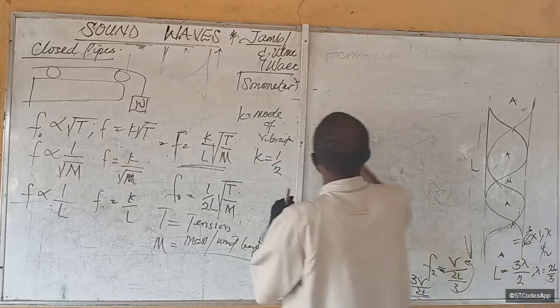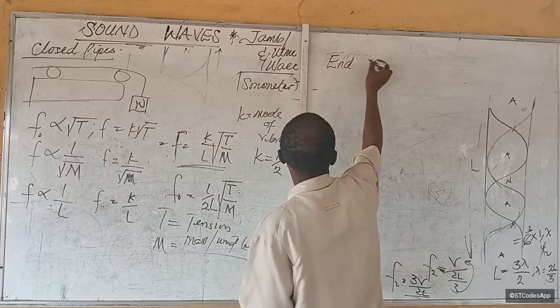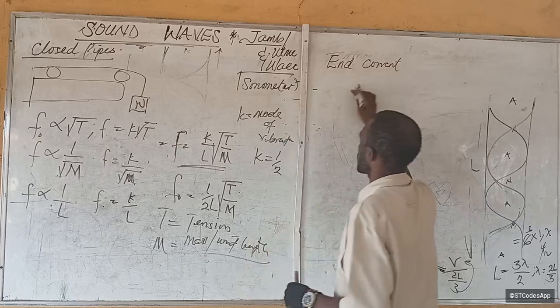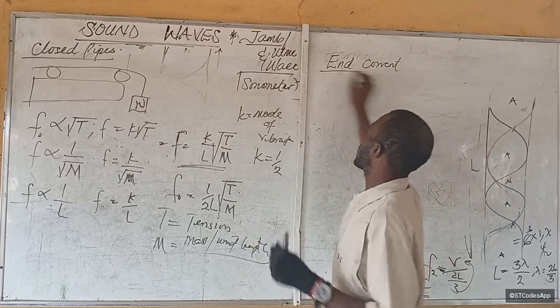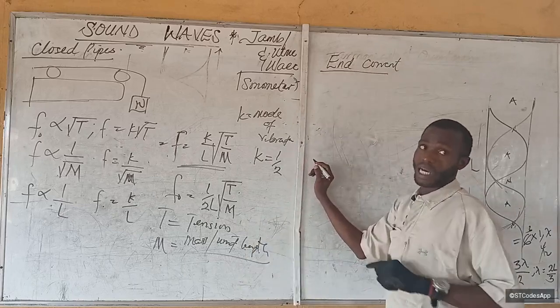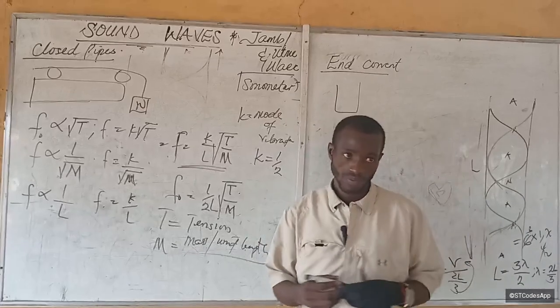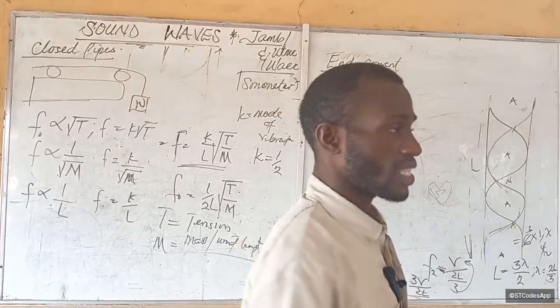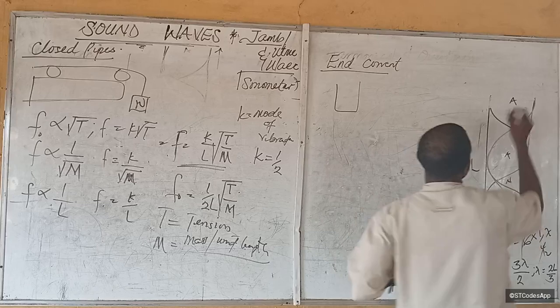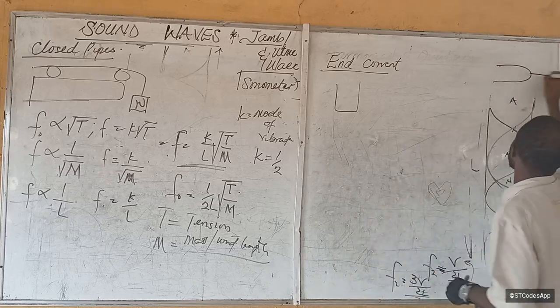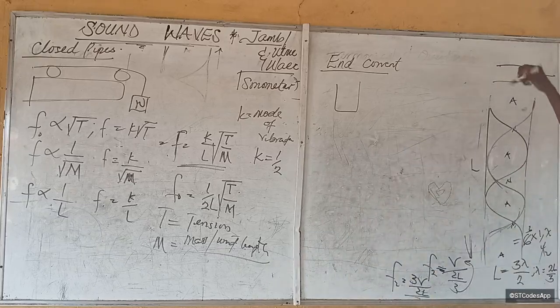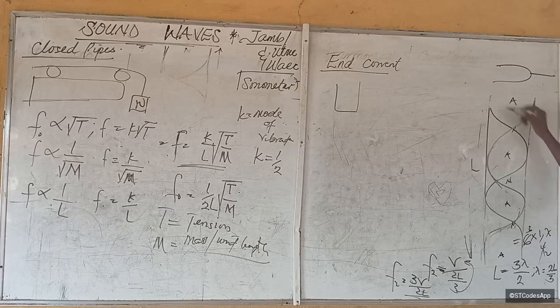So let's go to end correction. Are you with me? Now, end correction of an open pipe is this. There are two types: end correction of a closed pipe and end correction of an open pipe. Let's start with that of a closed pipe. Now, why do we do end correction? If you set a tuning fork to vibrate on this thing, the wave sent down here does not coincide with the top of this tube.